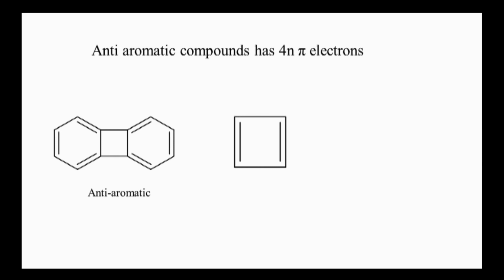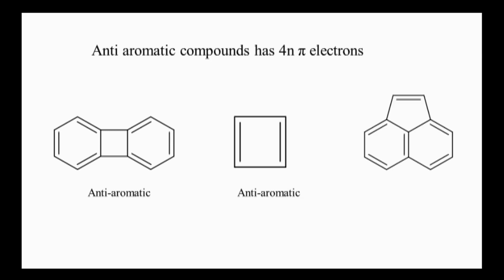This is cyclobutadiene. In this case, there are 2 double bonds, so 4n is equal to 4, n is equal to 1, an integer number. So it is an anti-aromatic compound. And the third structure, there are 6 pi bonds again. So 4n is equal to 12, n is equal to 3. So this is also anti-aromatic.